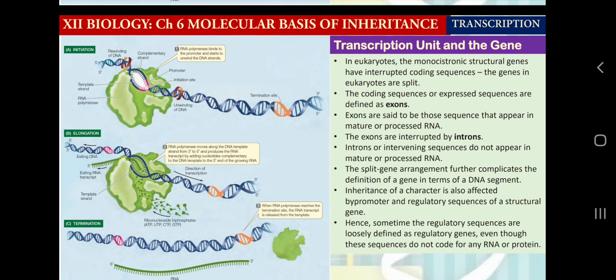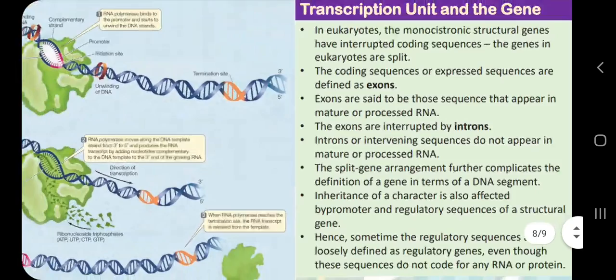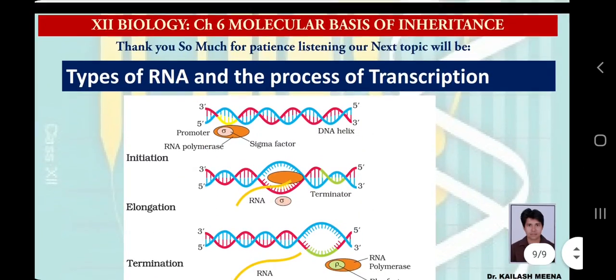So in case of eukaryotic cells, after the process of transcription, what will we get? We will get an RNA molecule which is called hnRNA or pre-mRNA, which is going to be modified by the process of RNA processing, which includes some sub phases. Those phases are called capping, tailing and splicing. And what is splicing? The removal of introns and rejoining of exons. We will learn more about these processes in my next topic, so do not bother about this load of information.